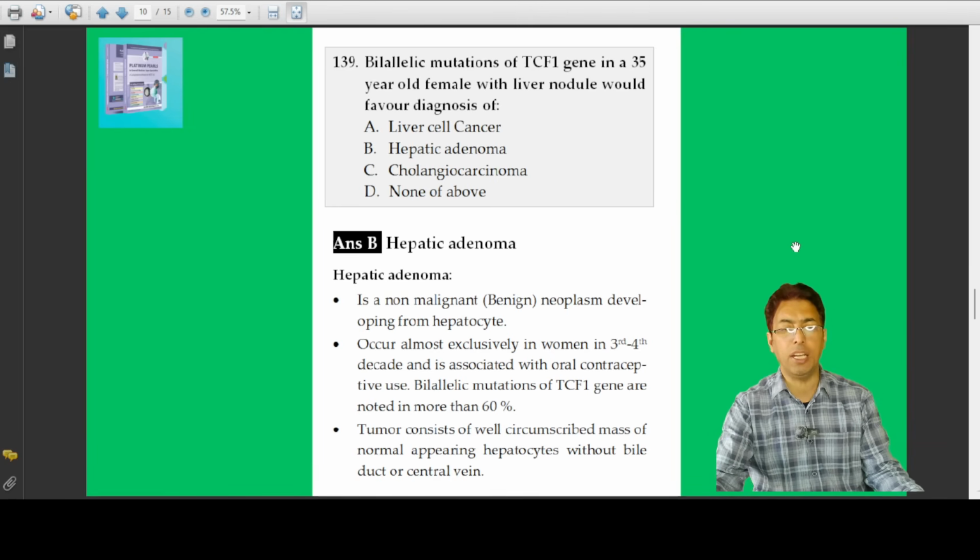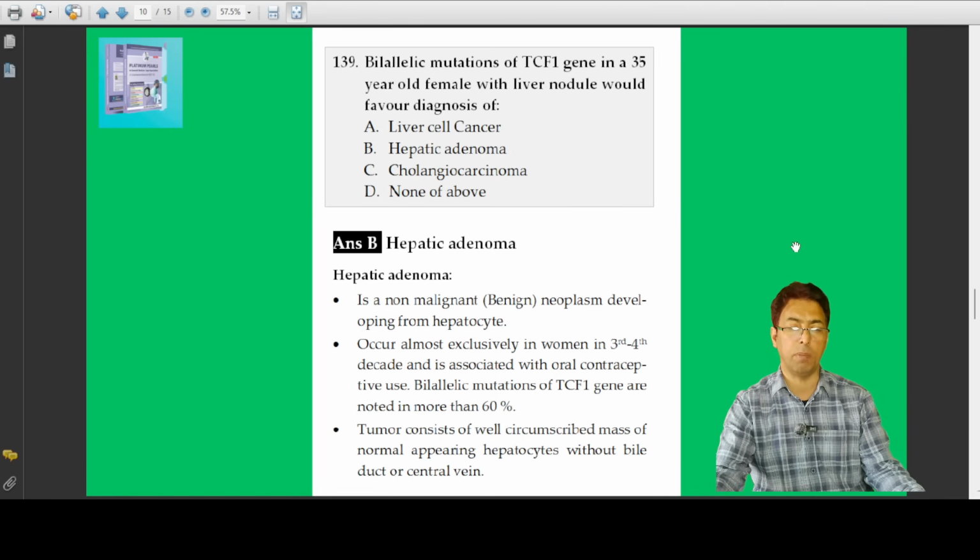Now, again, biallelic mutations of the TCF1 gene in a 35-year-old female with a liver nodule would suggest liver cell cancer, hepatocellular cancer, hepatic adenoma, cholangiocarcinoma, or none of the above. Now, as far as hepatic adenoma is concerned, your knowledge by now, DM, very competitive. These are basic questions, and you should be able to answer that. It is a benign, non-malignant tumor of the liver and occurs exclusively in females in the third and fourth decade, and is associated with oral contraceptive use.